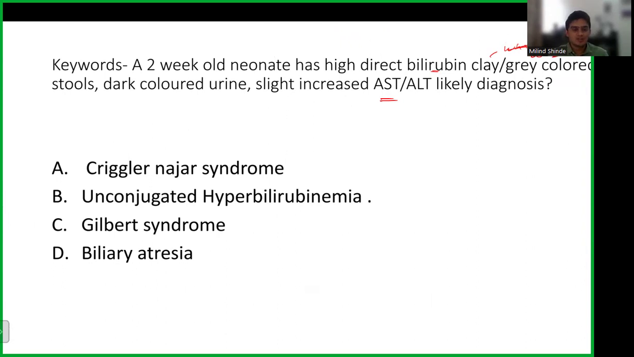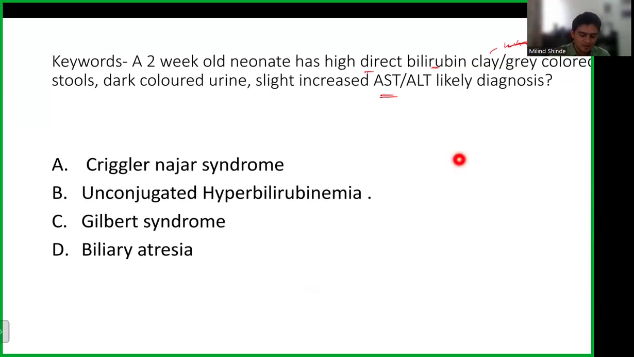Now there are 4 options: Crigler-Najjar syndrome, unconjugated hyperbilirubinemia. I don't think this would have been an option, because your question itself says direct bilirubin. So this cannot be the answer, correct? It is talking about unconjugated. Third is Gilbert, and the fourth is biliary atresia. Okay. So now let's try to answer this question.